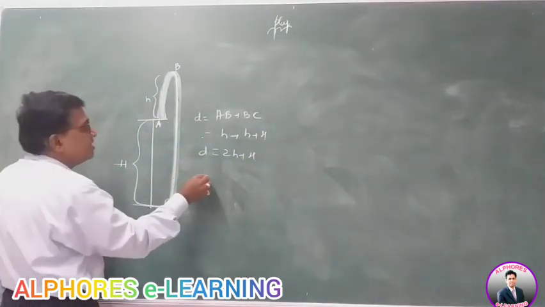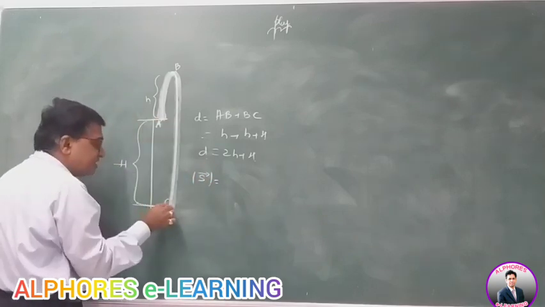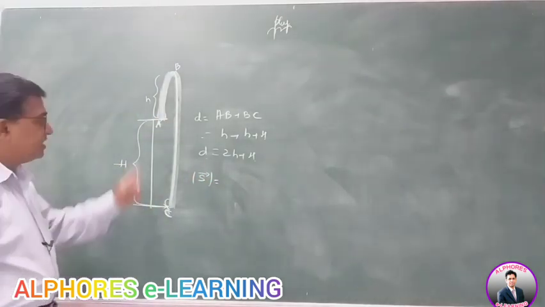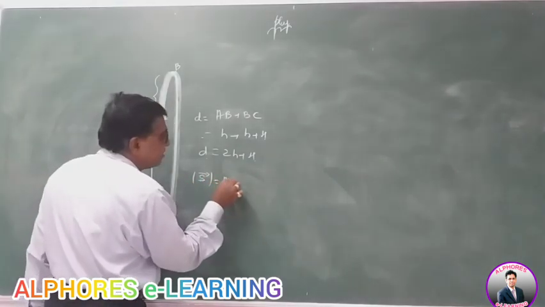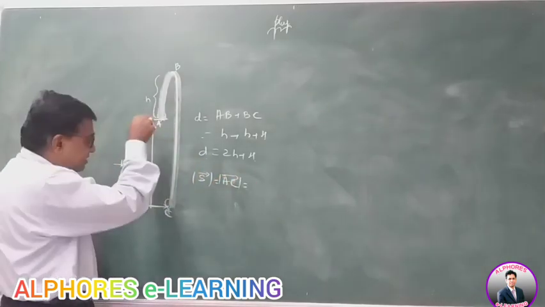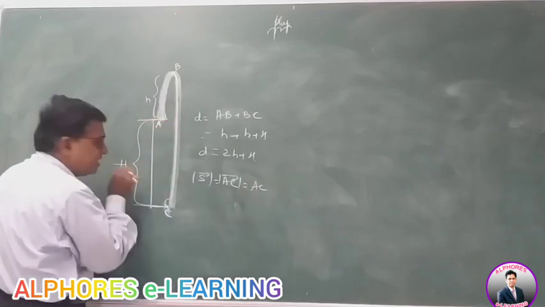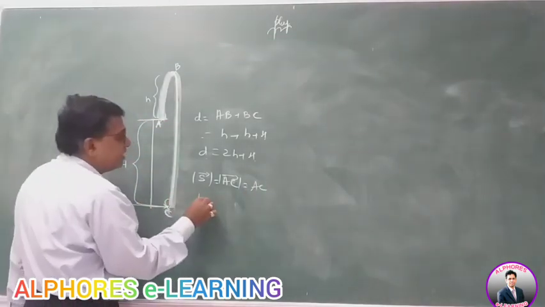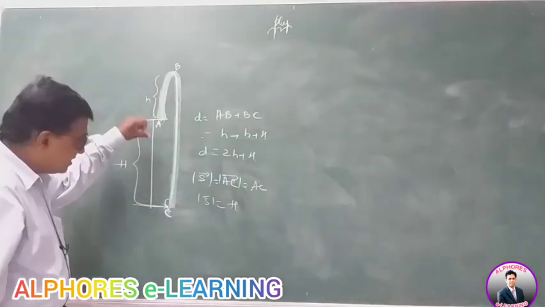Well, coming to displacement, this is the initial point A and this is the final point C. So the magnitude of displacement is the length of the segment AC. Now what is AC? It is capital H. So the magnitude of displacement is capital H, and the direction is downward.